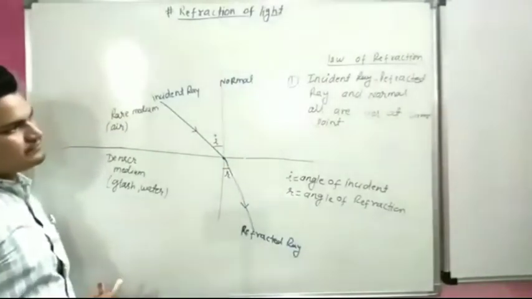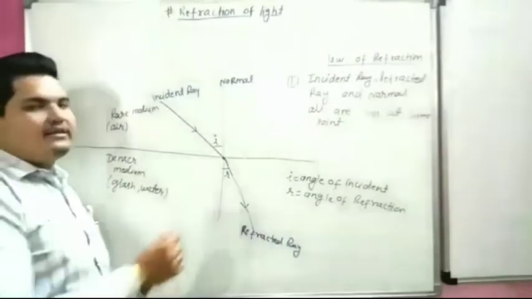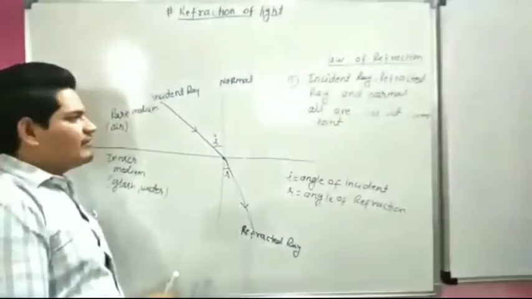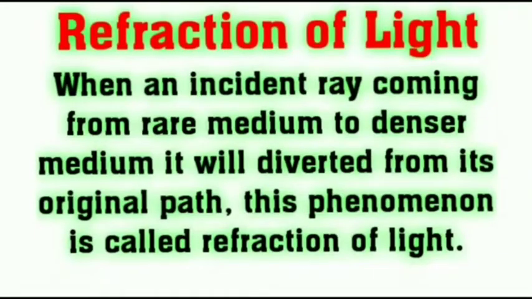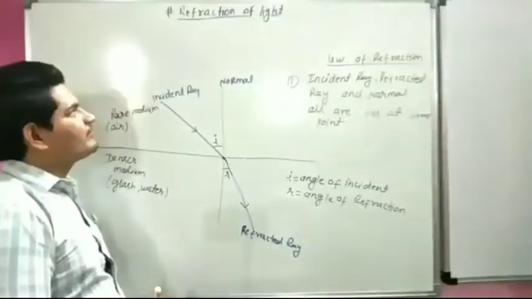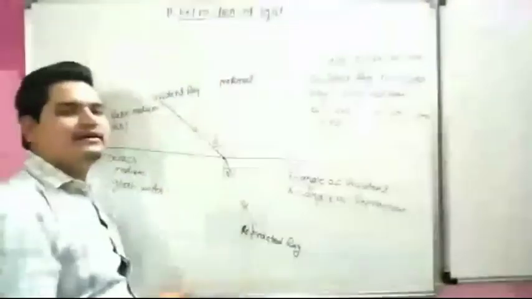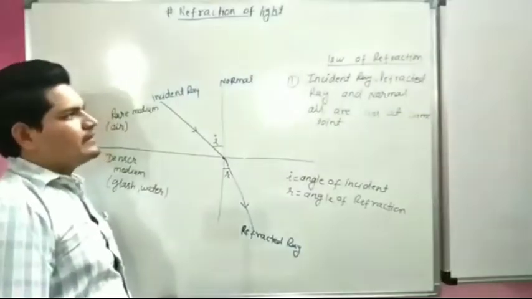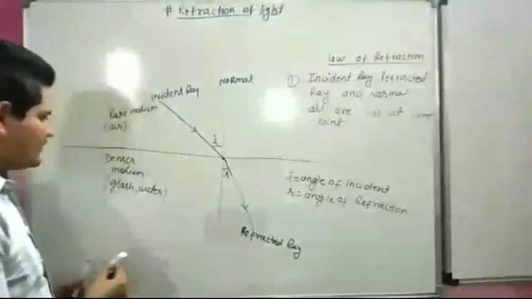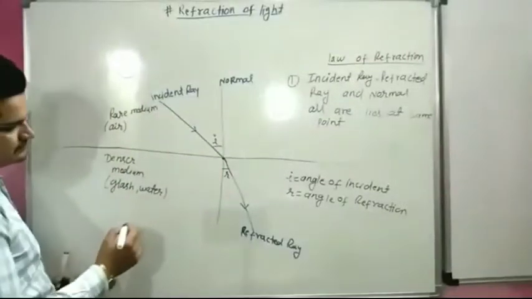Second law. Its definition is showing on your screen. Refraction of light: when an incident ray comes from a rare medium to a denser medium, it is diverted from its original path. This phenomenon is called refraction of light. Now we will start our second law of refraction.